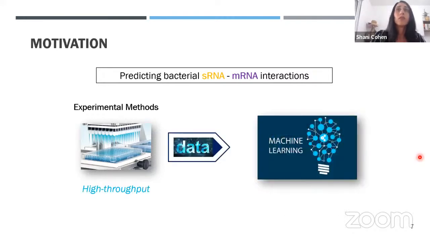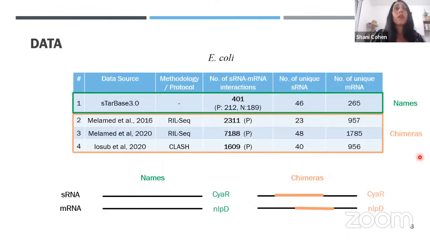With the growing amount of data collected in recent high-throughput experiments, machine learning methods gain more power and have the potential to outperform other prediction methods. And that is the focus of our work. So we use data of sRNA-mRNA interactions in E. coli that was gathered from various sources.